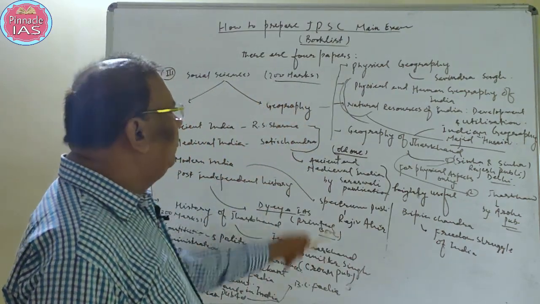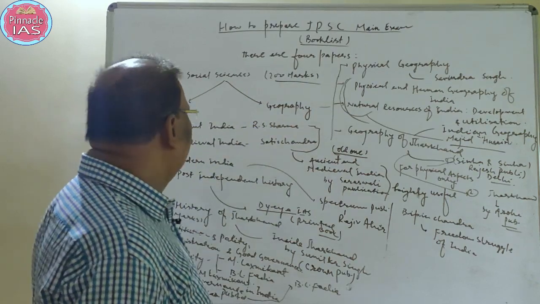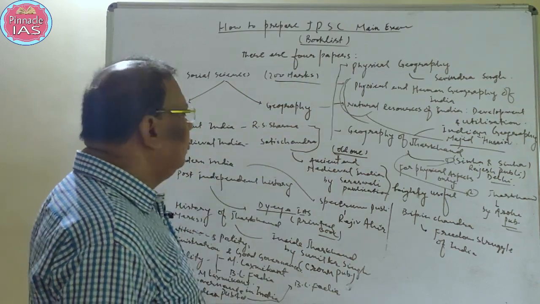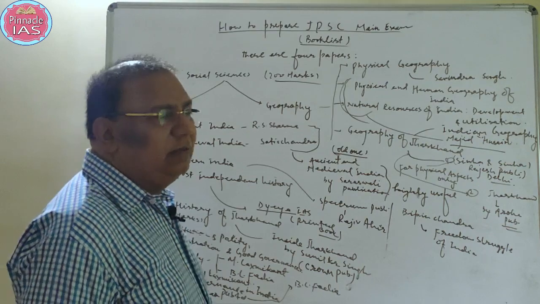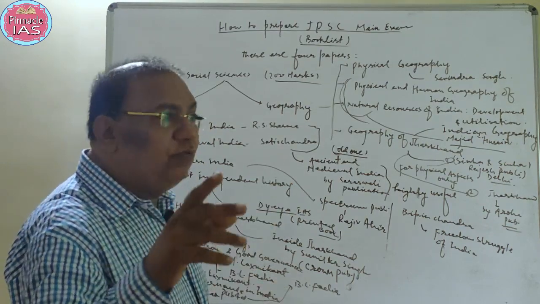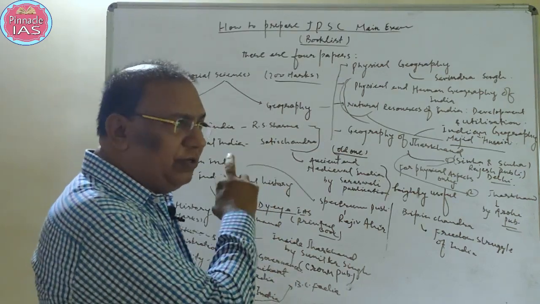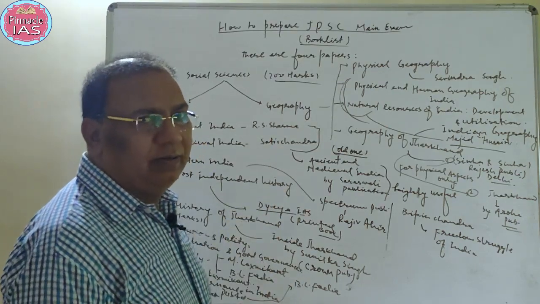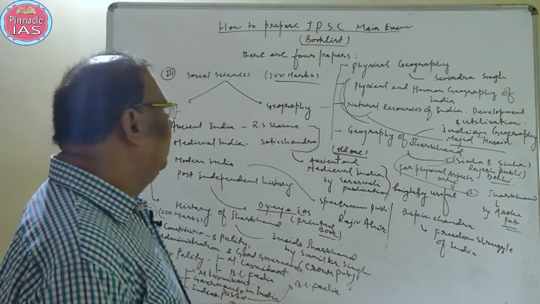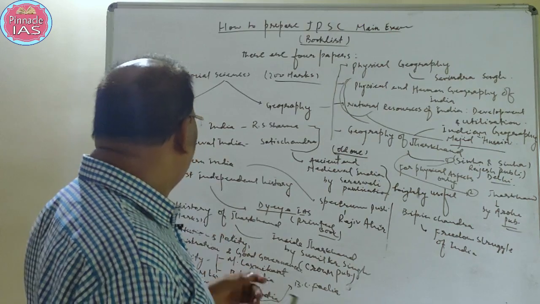Because for every section, there will be 1 question. So you have to answer not 8 or 9 questions. You have to answer only 4 questions from history and from geography. So here is the choice. You can write according to your own choice.